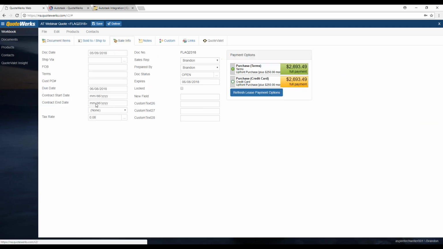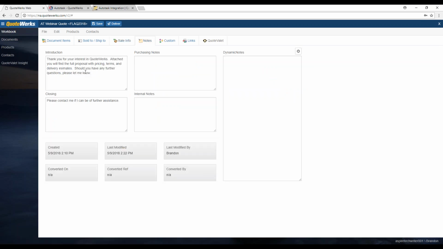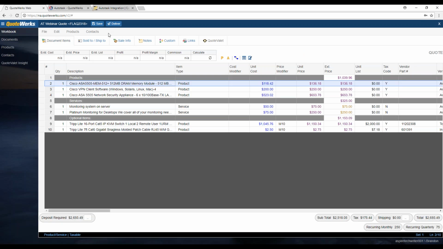If we go over to the sale info tab, we do have a lot of the functionality available in the sale info tab. You can assign it to a different sales rep if you want, or set the prepared by, change the expiration date, contract dates, all that information, customer PO number as well. The notes tab is also available, so if you want to add or adjust your introductory notes, closing notes, purchasing notes, internal notes, anything like that, you can do that as well.